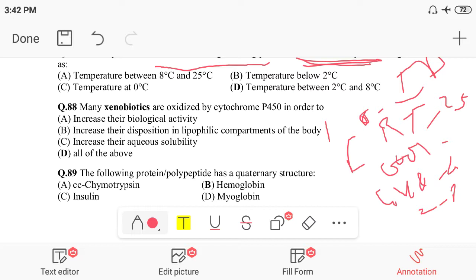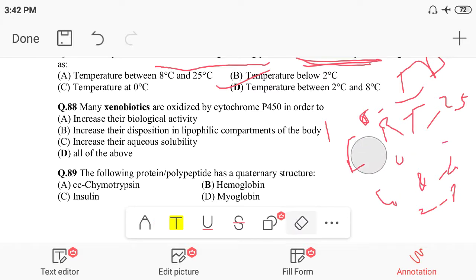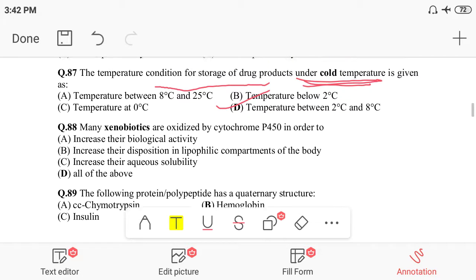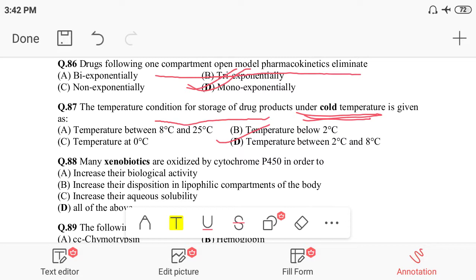So the correct option is D: when the storage temperature is between 2 and 8, it is known as a cold temperature.